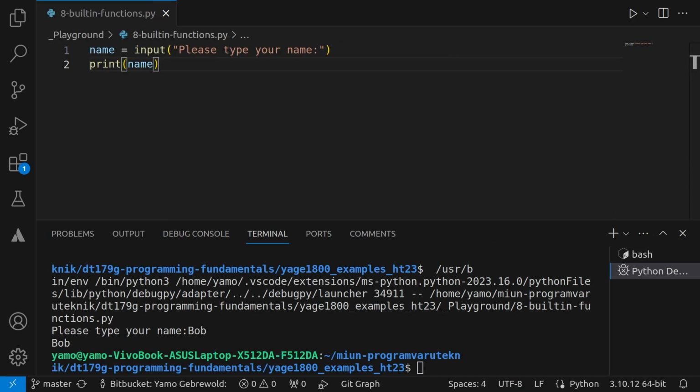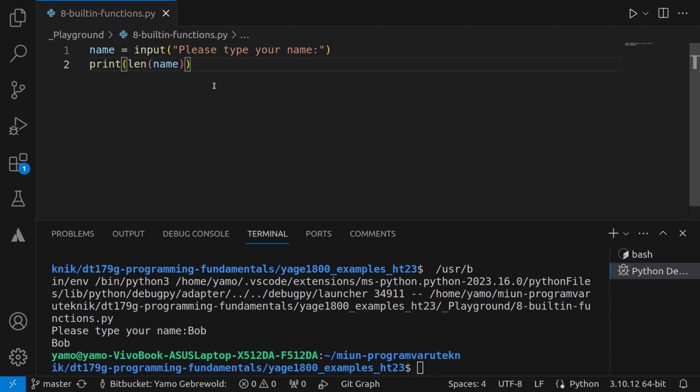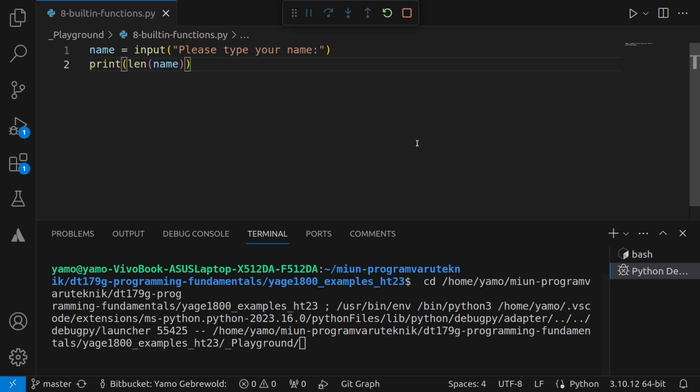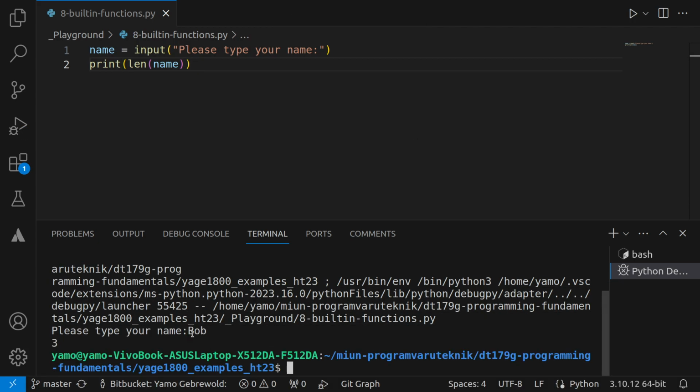I can give another example of a built-in function. For example, I can print out the length of the input that I took as an input. So this is also a built-in function. It returns the number of items in a container, and if I'm not mistaken, I think it should work with strings as well. Let's see. Let me clear the console and run it again. Bob, and then we see 3. That's because Bob is a string with 3 characters, right?